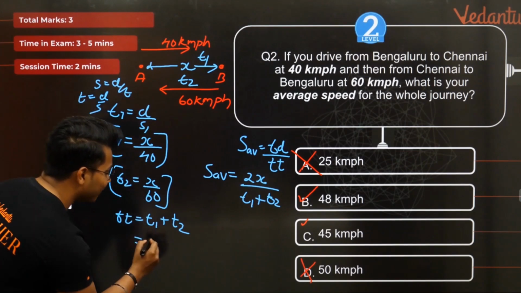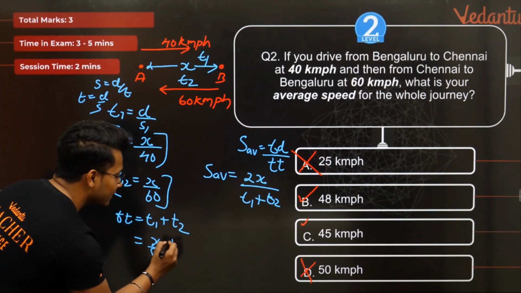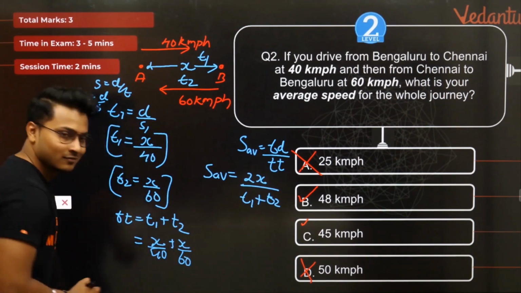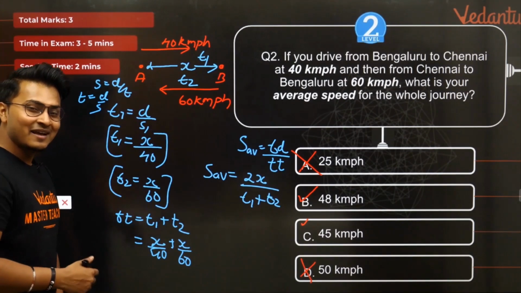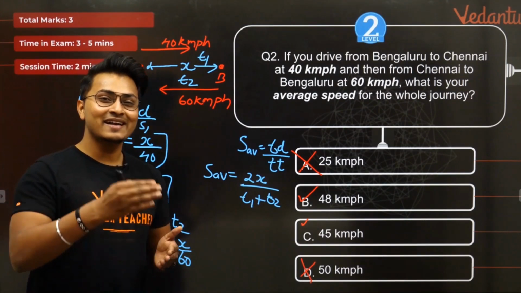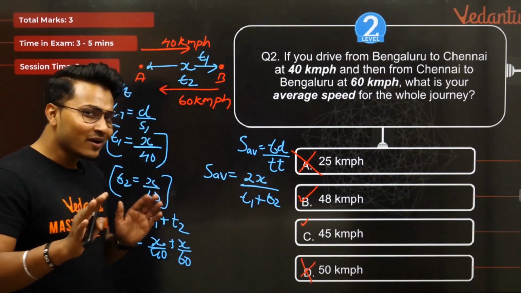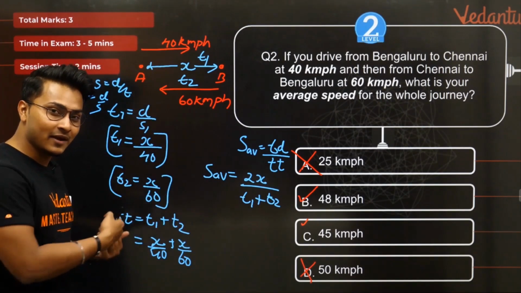T1 you have got as x by 40 and T2 you have got as x by 60. Amazing. Correct. Now let me do the LCM part. I do LCM through cross multiplication. You can take any way you want, but do not get confused with my method. If you find this easy, you can do this also.